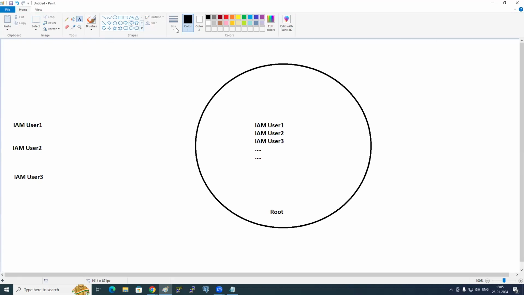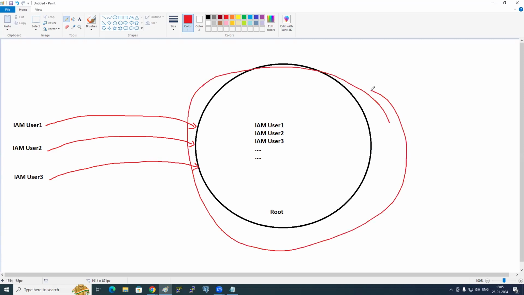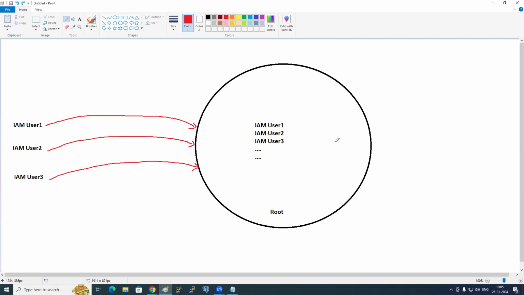They need to log into my account. Yes or no? They need to log in. User 1 needs to log into my account. User 2 needs to log into my same account. User 3 also logs into the same account or a different account? I have only one root account. All these three people are logging into my account. Now tell me, all these three users need to have the same URL or different URL? Same or different?